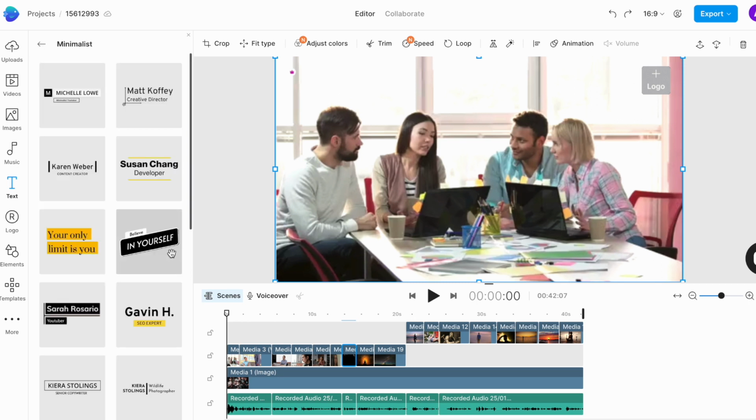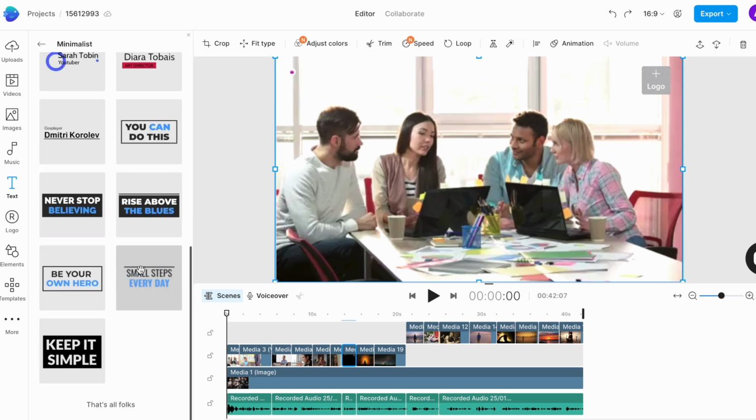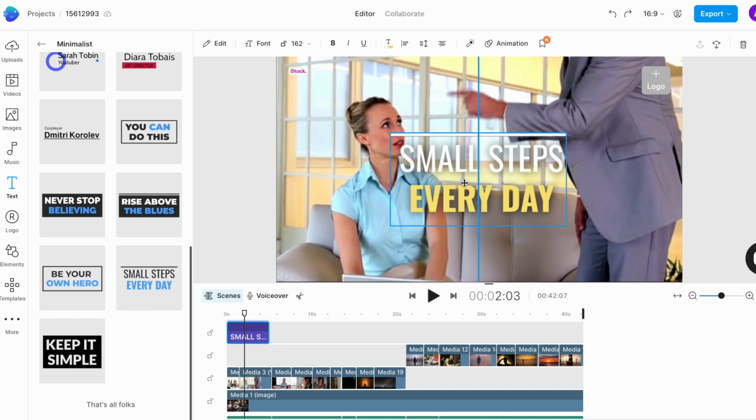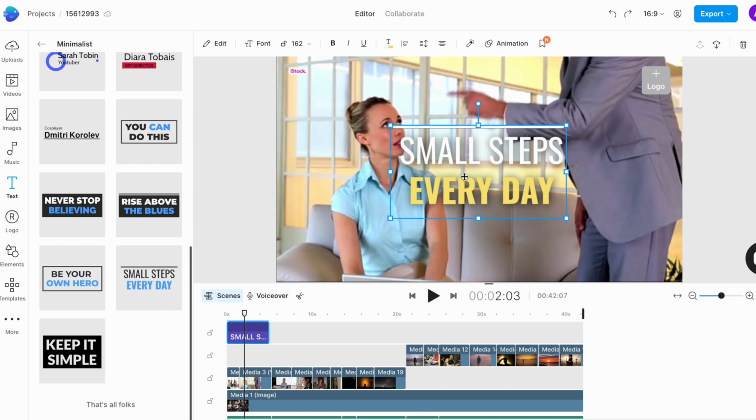Let's look through the minimalist options. I really like this style in particular. So to add it to the screen, I will simply click on it and it will get added on the canvas. I can then choose to reposition it, and because I want to bring it to the center of the screen and make it a little bigger, that's what I'm going to do.